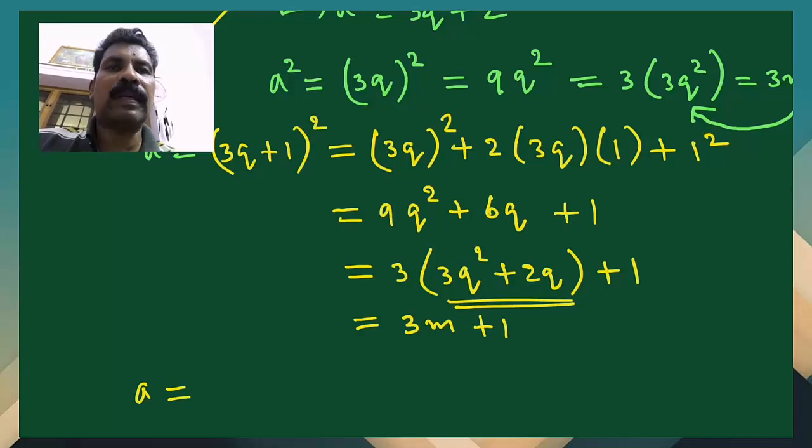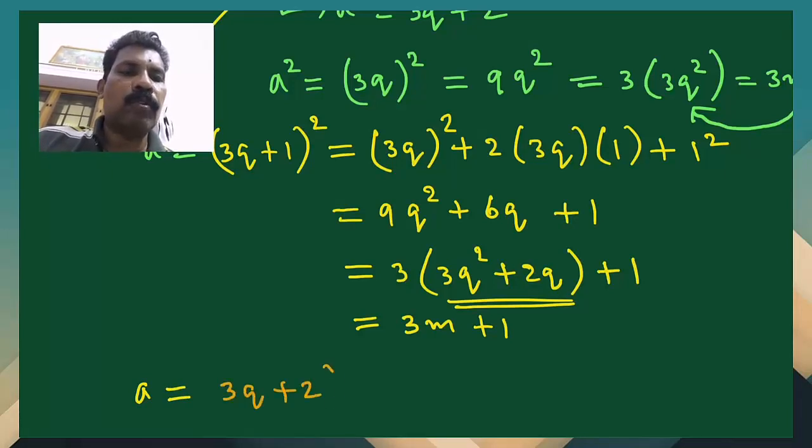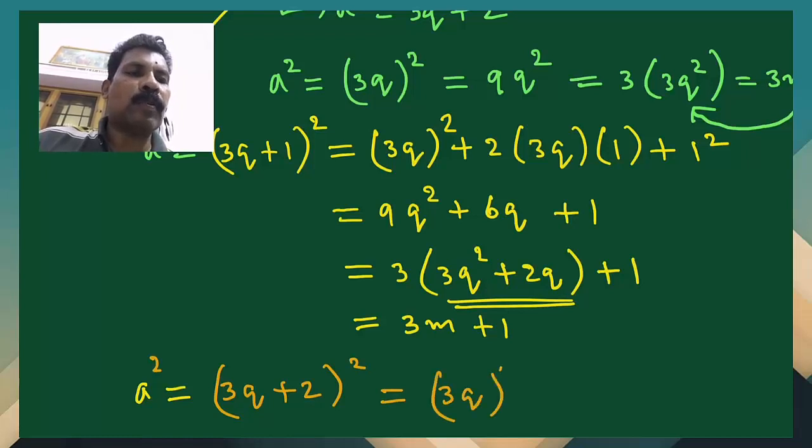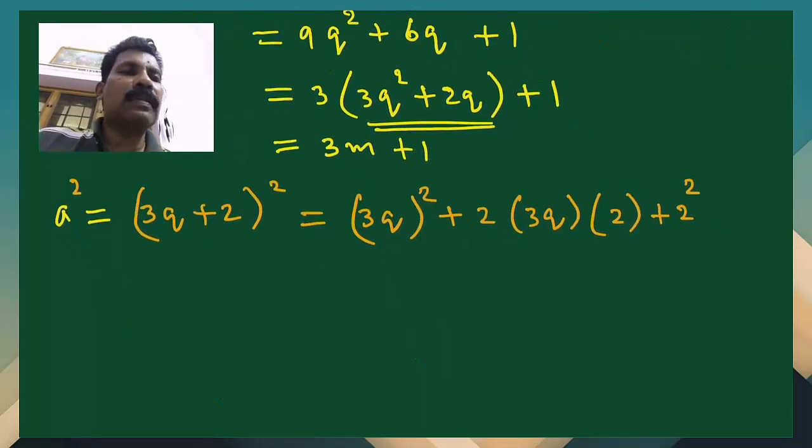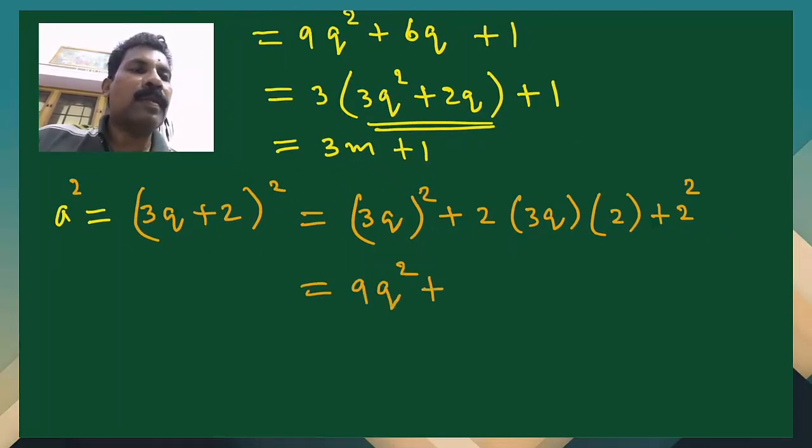Then again, let us go with the third case. In the third case, a is equal to 3q plus 2. Then we have to square. So a square is equal to 3q plus 2 the whole square. That is 3q the whole square plus 2 into 3q into 2 plus 2 square, isn't it? So that is equal to 9q square, then 2 into 3, 6 into 2, 12q, plus 4.